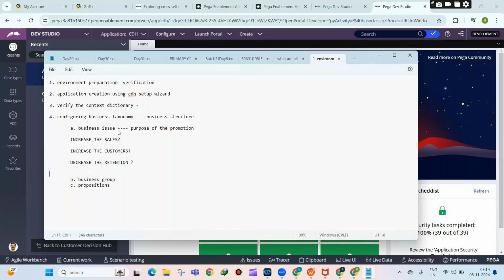For example, let us say there is bank 1 and bank 2. In bank 1, in January there are some 500 customers, but in July there are only 300 customers. 200 customers went to bank 2. So customers are leaving the organization. So I want to decrease this retention. That is my main goal.